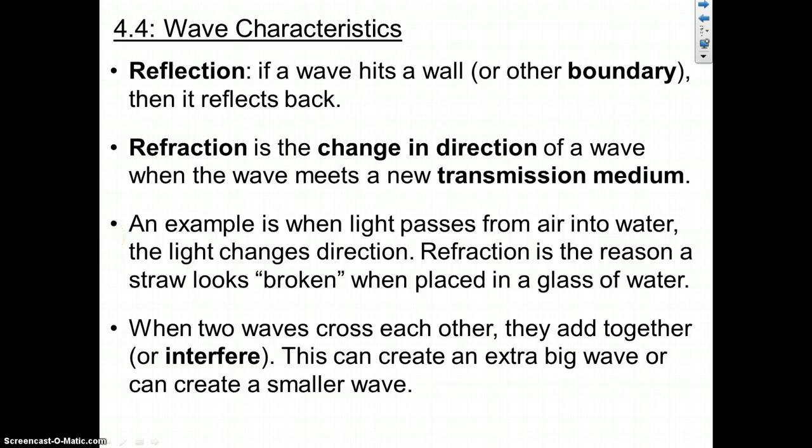When two waves cross each other, and this is another property of waves, another characteristic, they add together or interfere. This can produce an extra big wave, a really, really big wave with a huge displacement, or it can create smaller waves because those displacements can cancel out.